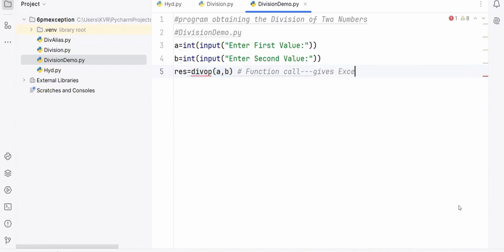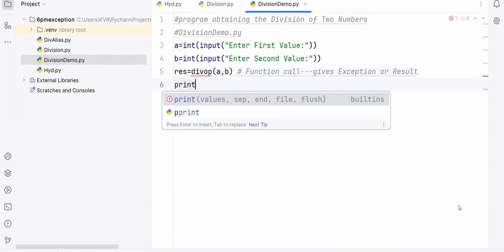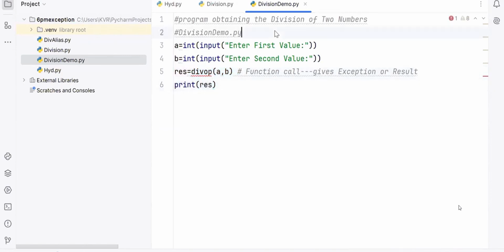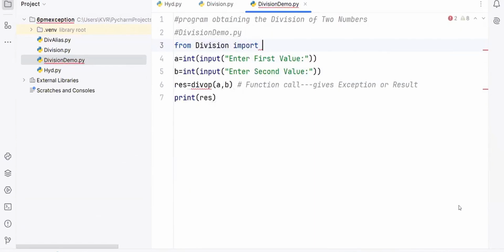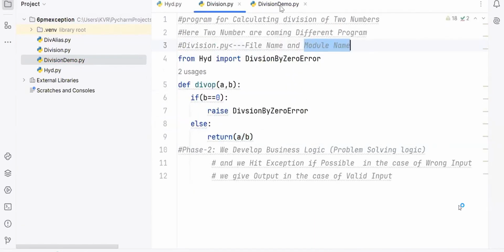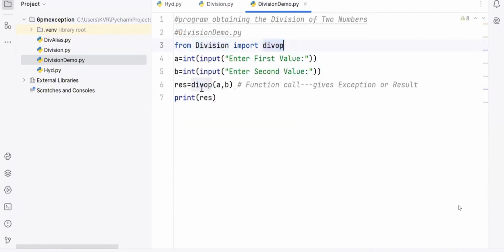Okay, DIVOP. Exception or result. Either an exception will come or a result will come. This is the one. When an exception or result comes, I will keep it. Print of res. And DIVOP from where? From division, import what? DIVOP. Division is a class name, a module name. There I'm going to get it. DIVOP is called what? One function call.